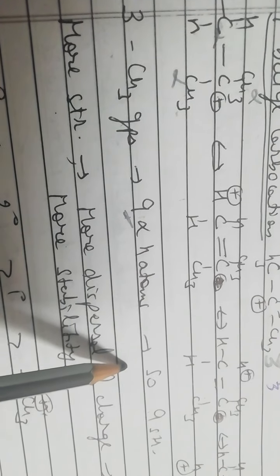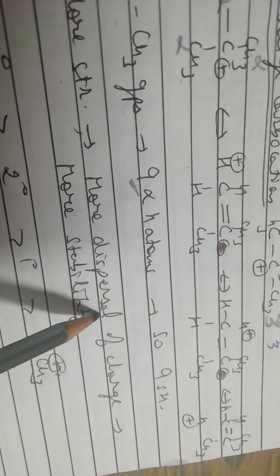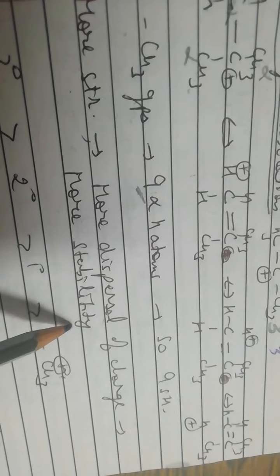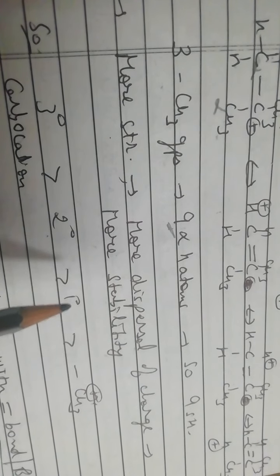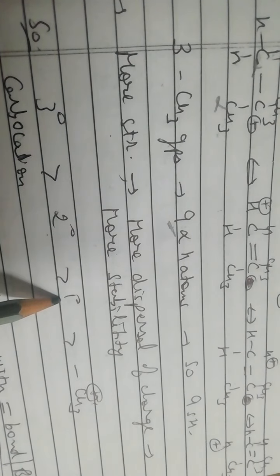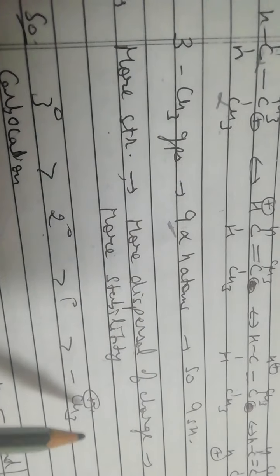So the more the hyperconjugation, the more the hyperconjugative structures, the more will be the dispersal of positive charge, and the more will be the stability. Now we can see that the tertiary carbocation has the maximum number of hyperconjugative structures as compared to the secondary carbocation, which has more hyperconjugation than the primary carbocation, which in turn has more than the methyl carbocation, which does not have any hyperconjugation. So the stability of carbocations can be explained on the basis of the inductive effect as well as hyperconjugation, which is based upon alpha hydrogen atoms.